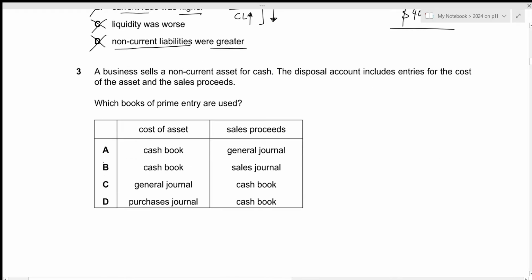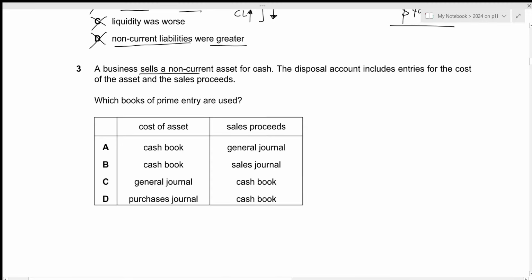Let's move towards the next one. A business sells a non-current asset for cash. The disposal account includes entries for the cost of the asset and the sales proceeds. Which books of prime entry are used?